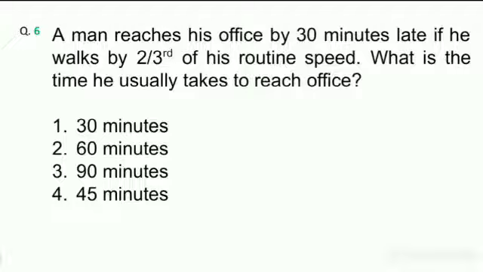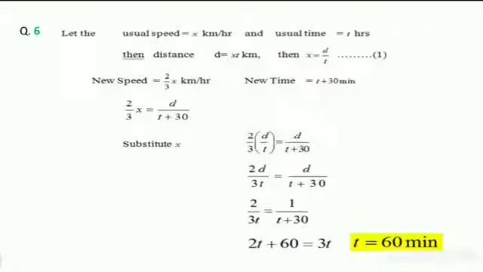A man reaches his office 30 minutes late if he walks at 2 by 3rd of his routine speed. What is the time he usually takes to reach the office? And this is the question. Let the usual speed be x kilometers per hour and usual time t hours, then the distance d equals x into t. From this, x is equal to d by t. The new speed is 2 by 3rd of the usual speed, means 2 by 3rd x. Again new time t plus 30. So 2 by 3rd x is the new speed, and t plus 30 is the new time.